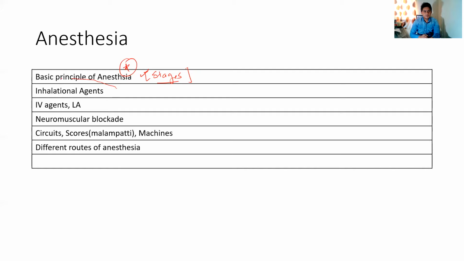Then the most important topic is inhalational anesthesia. For inhalational anesthesia, you should know the names of the drugs, mechanism, and the site of action. You should know the indications, that is, the specific scenarios where these drugs are indicated, then side effects, and then contraindications. These are things that you must know for inhalational drugs, IV agents, local anesthesia, and also for the neuromuscular blocking agents.